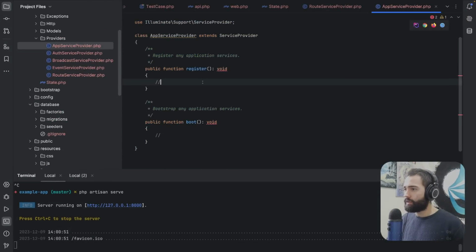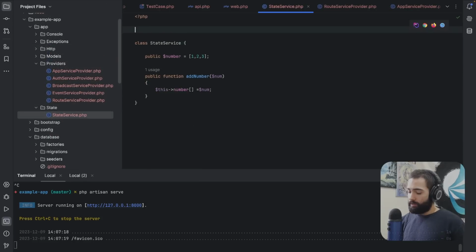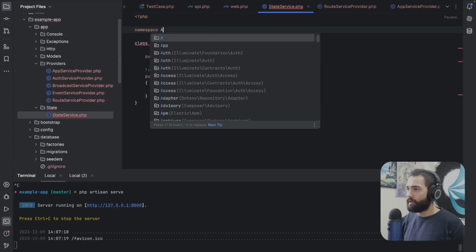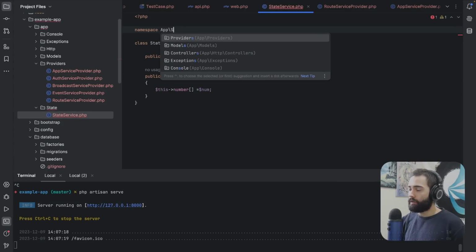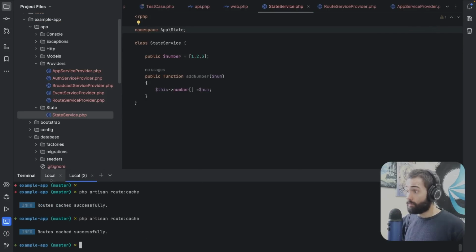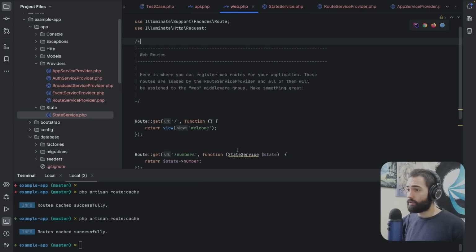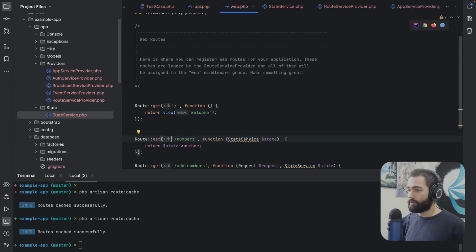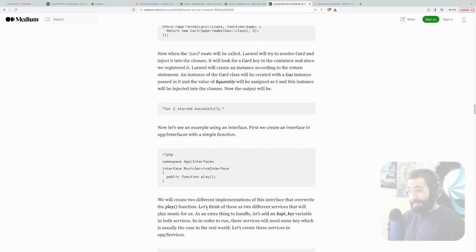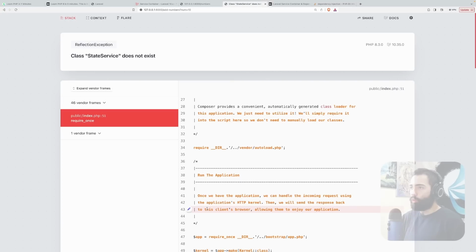So this thing over here, we have a register function apparently. It looks like I haven't placed a namespace over here. So namespace app. Let's put state over here. Okay, semicolon. Let's regenerate. And actually in web, this is, oh my god, wrong keybind again. Wait for the dot, import class. Cool. Hopefully, maybe, if God willing.